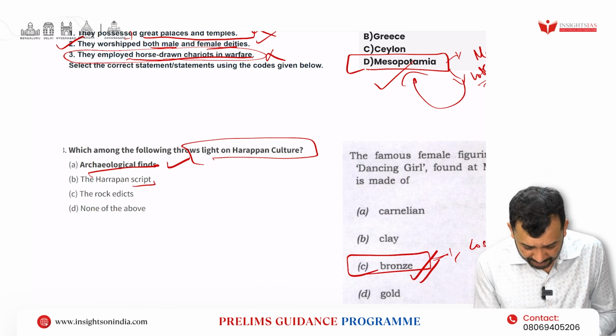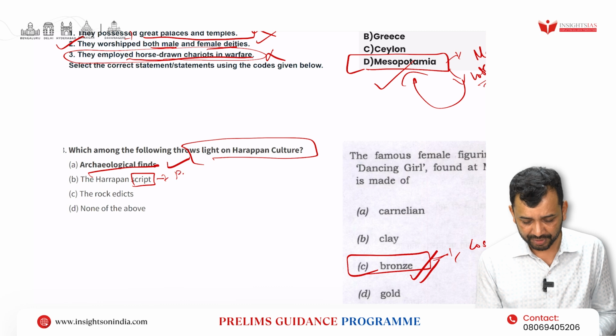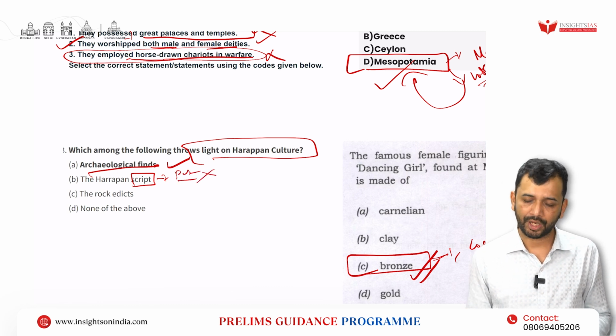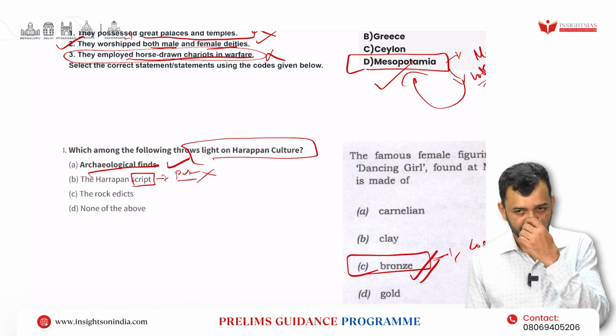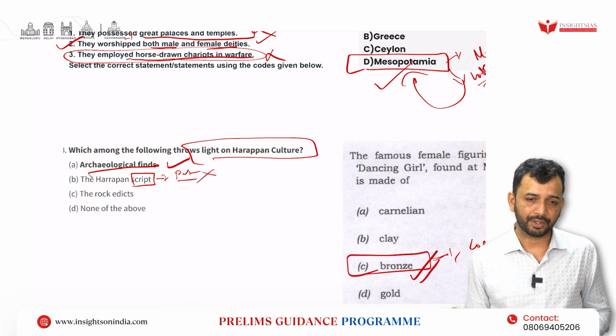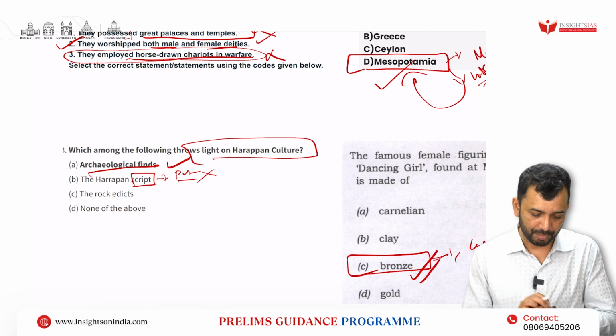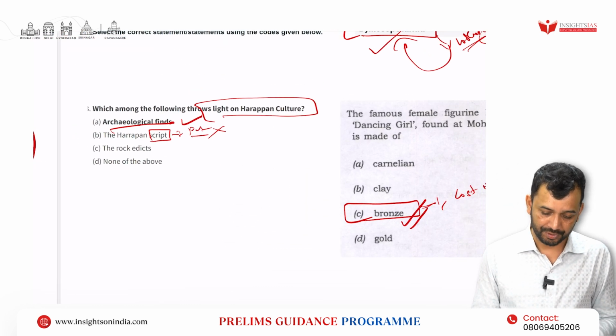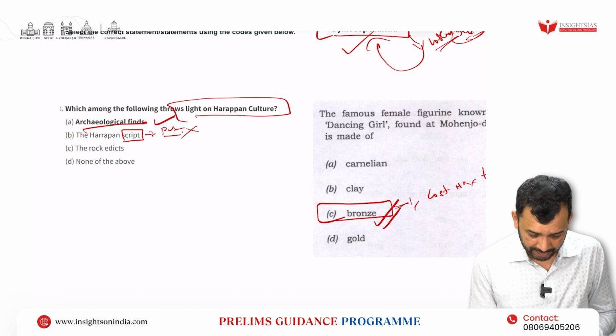Now Harappan script. This is a pictorial script, and it is not known till now. It could not be deciphered as of now. Recently it was also in the news when the Tamil Nadu government announced cash prizes for anyone who can decipher the Harappan script, right? So that is also in current affairs. So keeping that in mind, this is not correct.